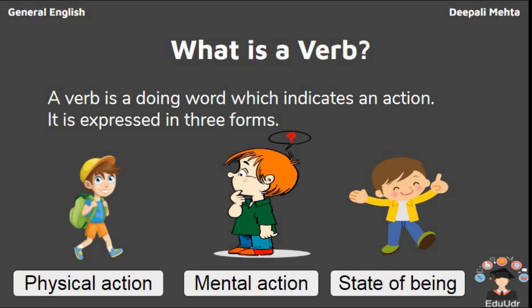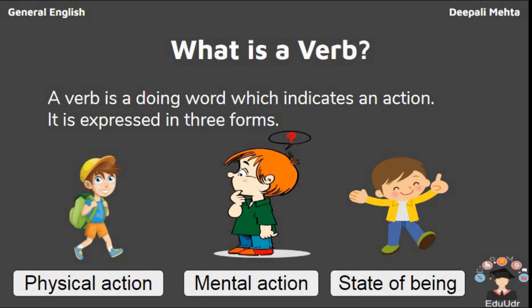Now, an action can be physical. How can it be physical? Here we can see that a boy is walking. Now, walking can be seen. Therefore, it is a physical action. Here, a boy is thinking. Now, his thoughts cannot be seen. Therefore, it is a mental action. The third is state of being. The situation of the boy cannot be judged. He is laughing, enjoying. So, it is also a type of verb.